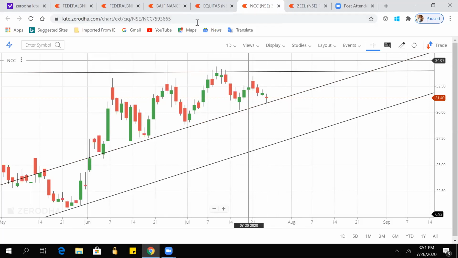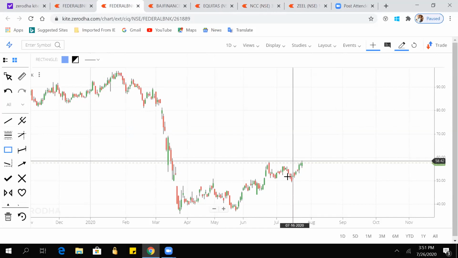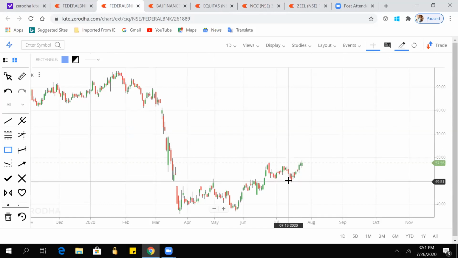Okay, so now we can see the charts for Federal Bank. Earlier the stock was moving in this zone, touching this and coming down, again touching this and coming down. So we can make this our resistance. So this would be the resistance here.